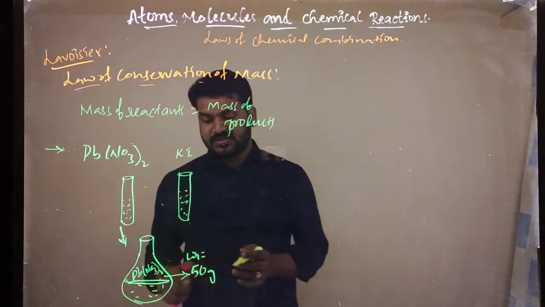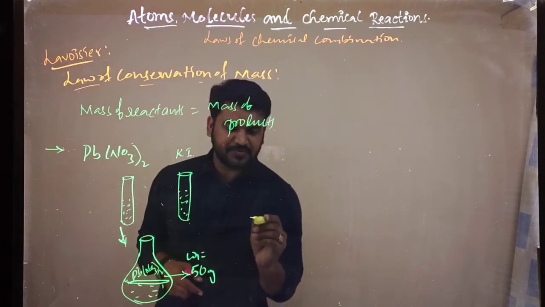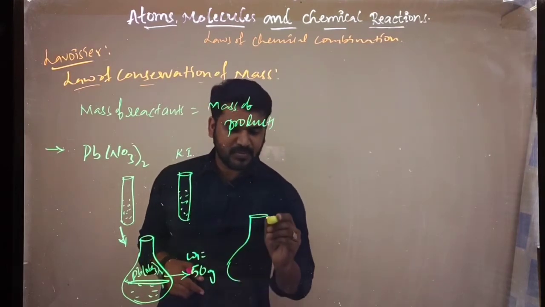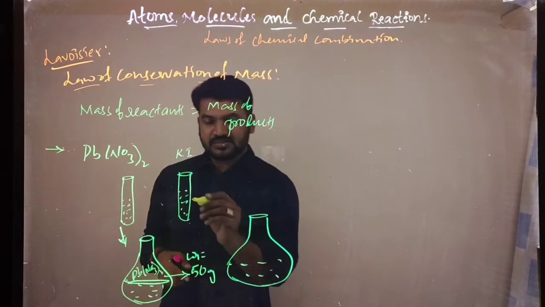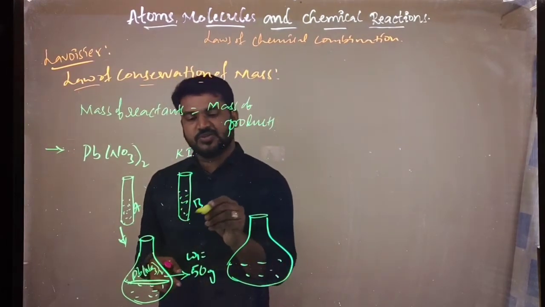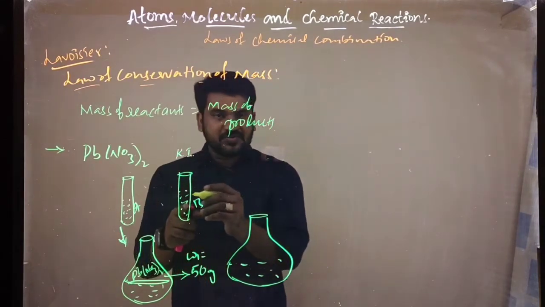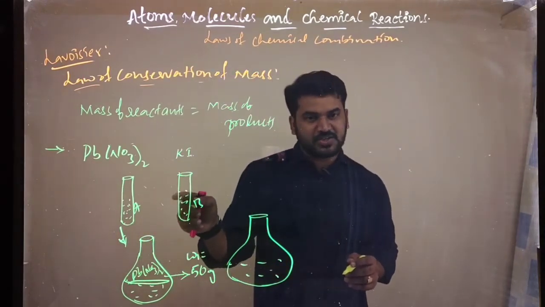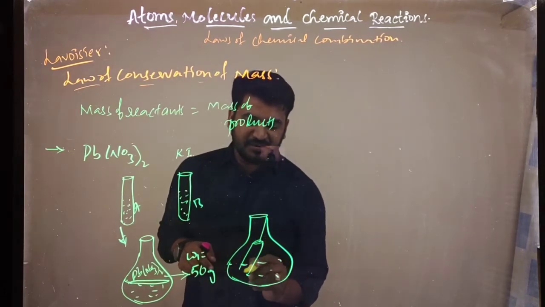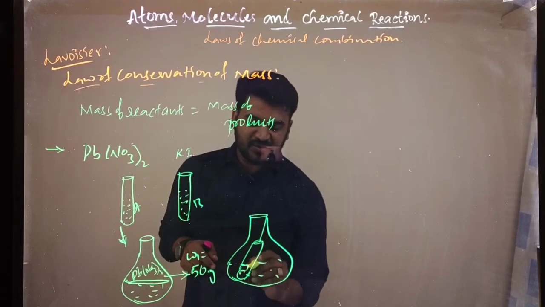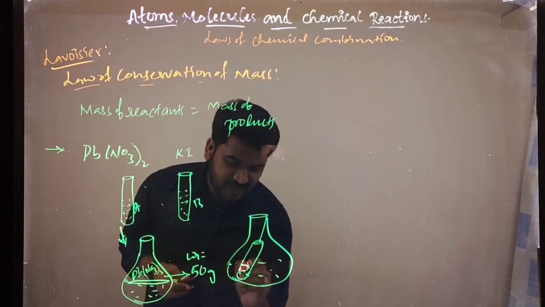And next, what happens? Again, we are taking the same conical flask. In that I am inserting this second one. This is the A test tube and this is the B test tube, which contains potassium iodide. This potassium iodide test tube I am taking, and I am hanging it by a thread. With the help of a thread I am hanging it into the conical flask.